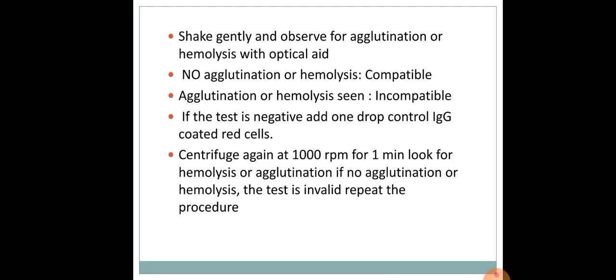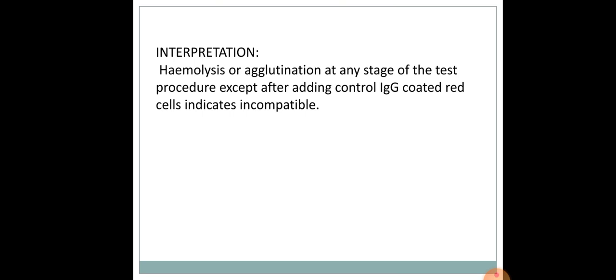If agglutination or hemolysis occurs, it's incompatible. If the test is negative, then add 1 drop of control IgG coated red cells. Centrifuge again at 1000 rotations per minute for 1 minute and look for any hemolysis or agglutination. If no agglutination or hemolysis occurs, then the test is invalid. Again repeat the procedure. So coming to the interpretation. Hemolysis or agglutination at any stage of the test procedure, except after adding IgG coated red cells, indicates incompatibility.